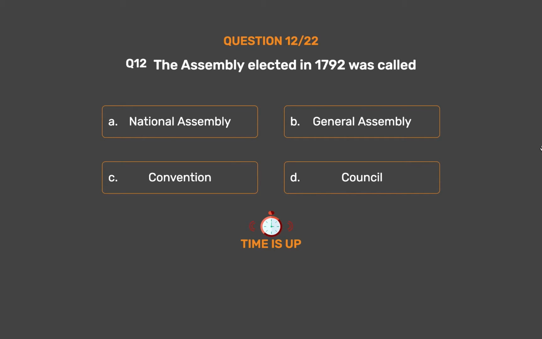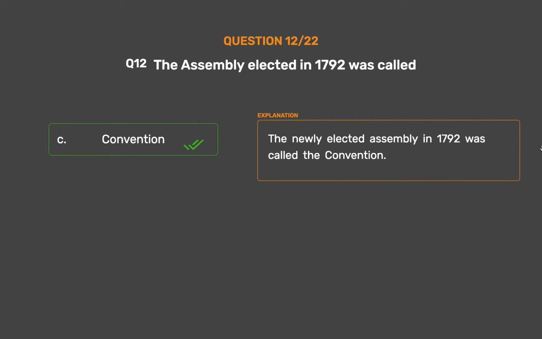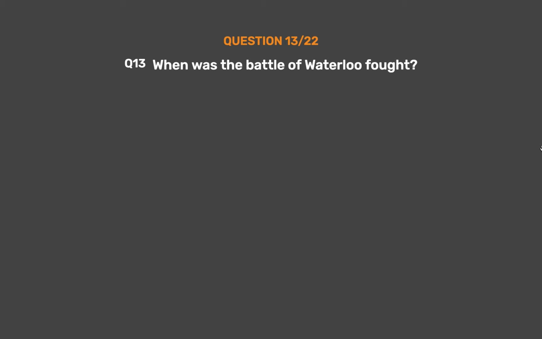The correct answer is Option C. Convention. The newly elected assembly in 1792 was called the Convention. Question number 13. When was the Battle of Waterloo fought?